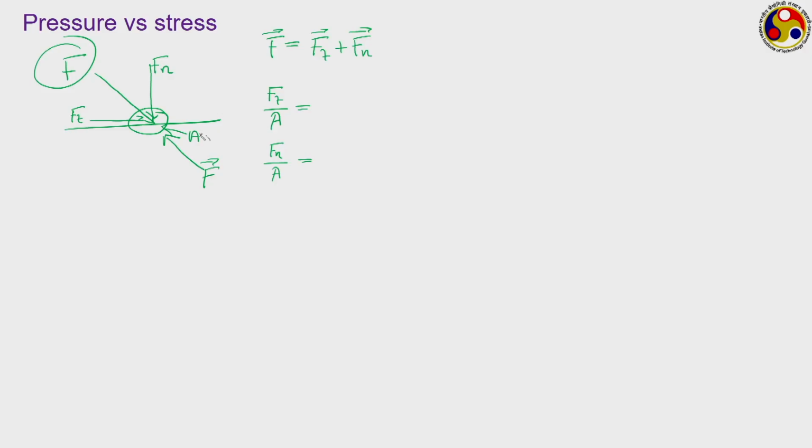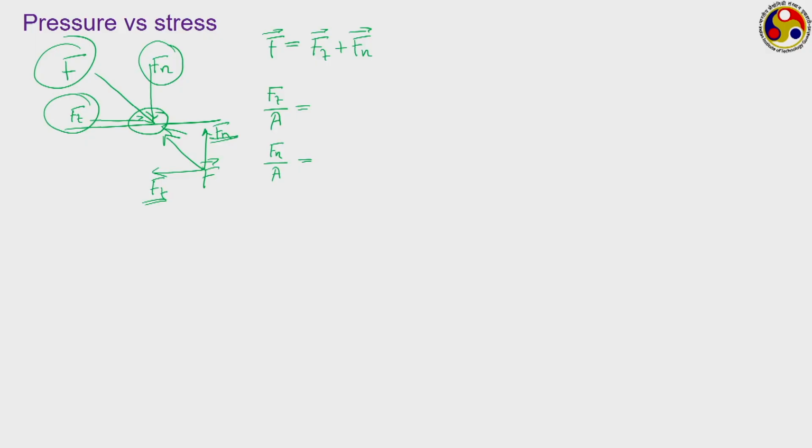Now, if we divide these internal resistive forces into two components, what will be the components? The normal one will be Fn itself and the tangential will be Ft itself. You can say that the one which is opposing the normal component of the imposed force is this one, whereas the one which is opposing the tangential component of the imposed force is this one, and they have to be equal to their corresponding external counterparts.